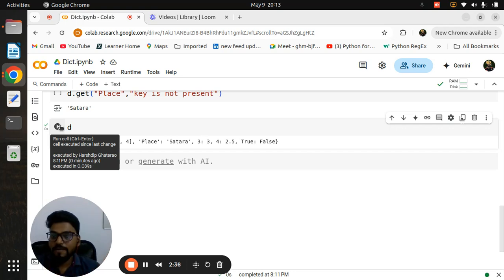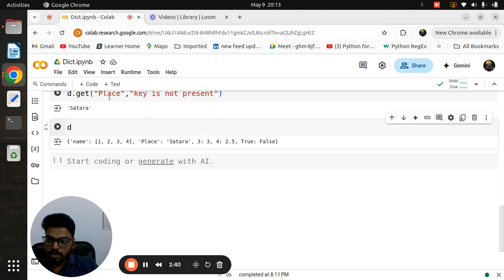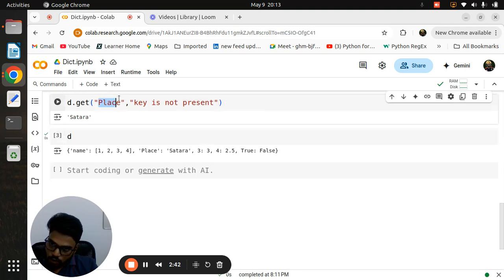So we want to give a message. In the get method, first we pass the key, then we pass any message that we want. It can be an integer, float, boolean, anything. Try to make the messages visible and relatable to others also, so that everyone can see the message is relevant.